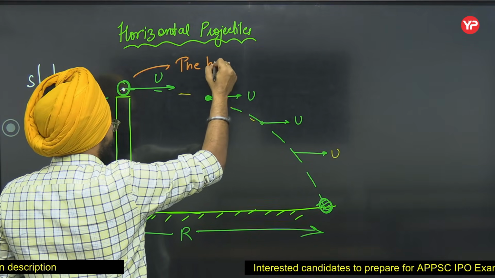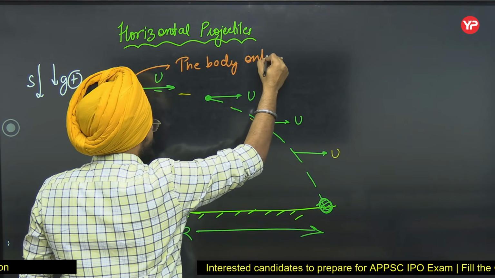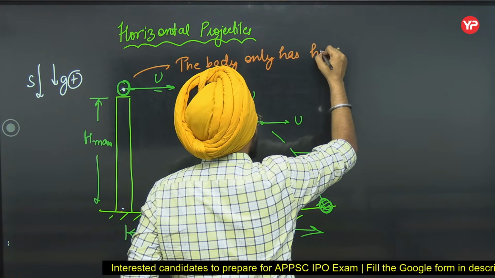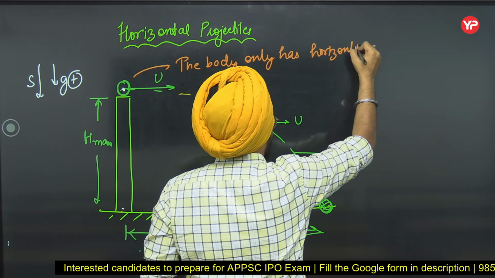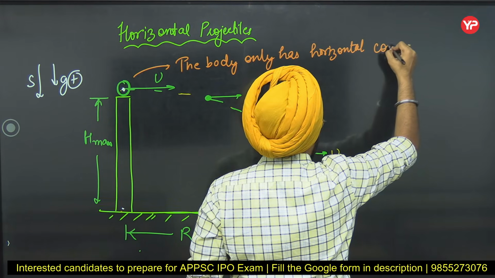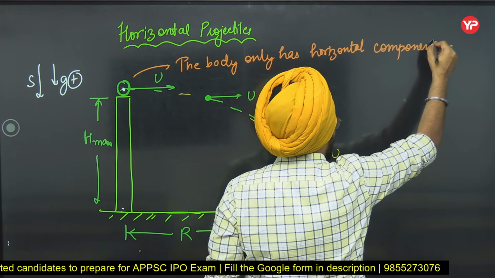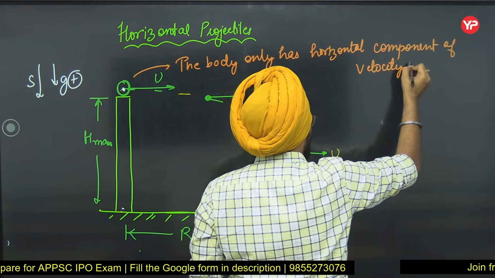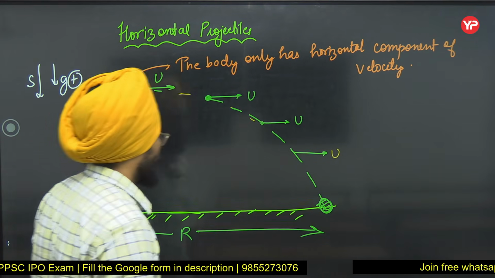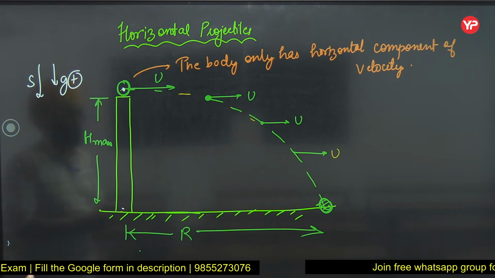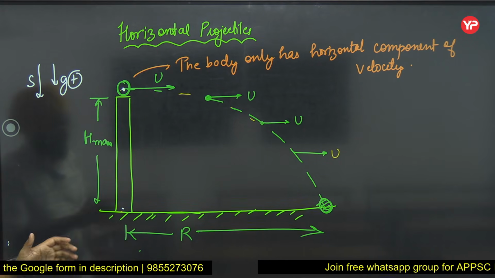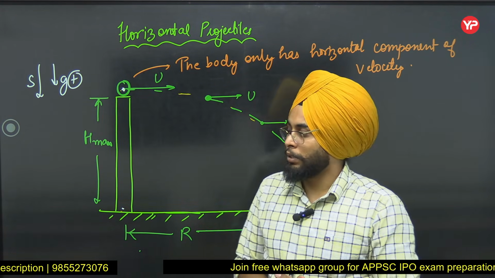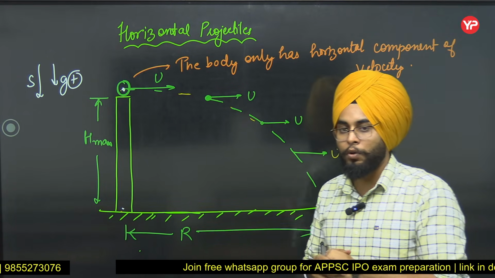The body only has horizontal component of velocity. So yeah, this sums up the topics that we were required to do.